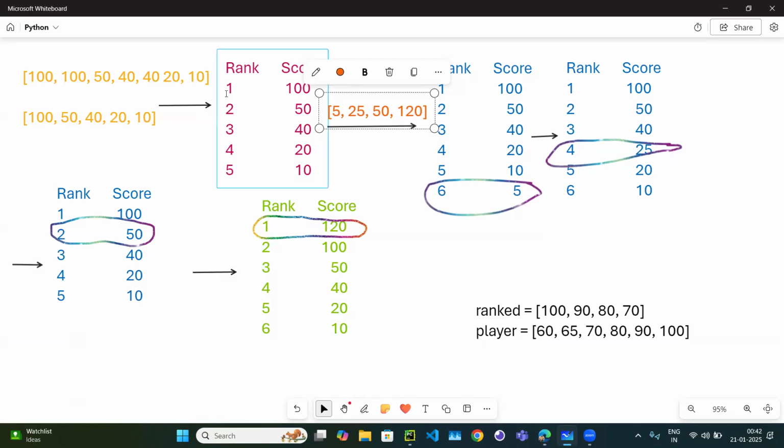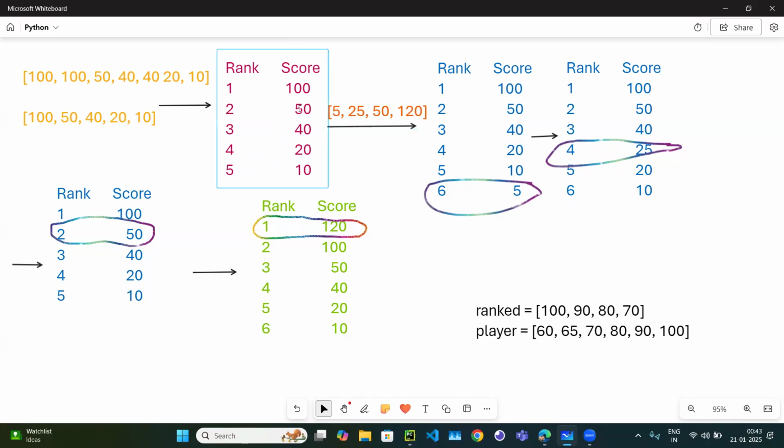Now we have to compare. We have to check where we can place the 5. Or not place, we don't actually need to place it. We just need to compare and figure out the rank. That's it. Right, so a kind of a practice test, by looking at the actual leaderboard.